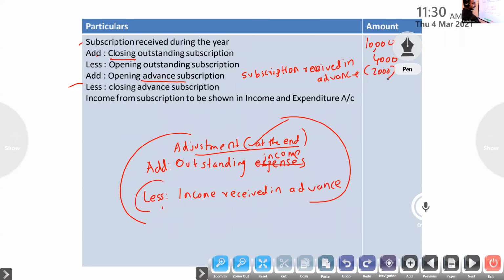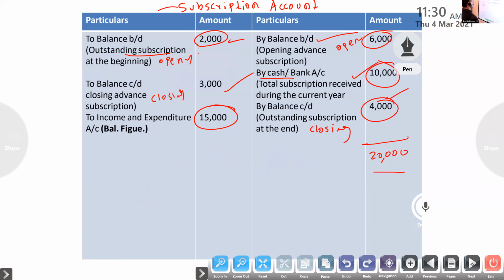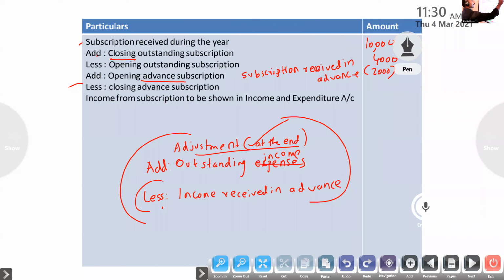Then subscription received in advance: opening 6,000 add, closing 3,000. 20 minus 5. If you do both methods, you will get the answer. We do just this one method only, but you should know the account also.